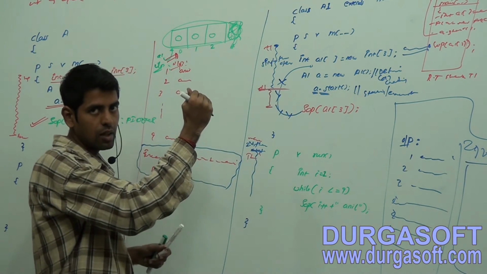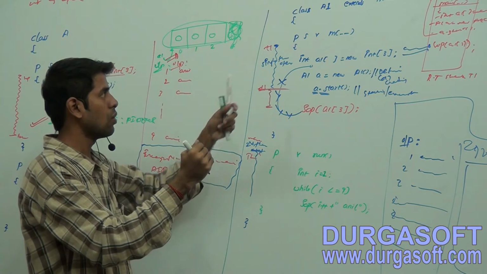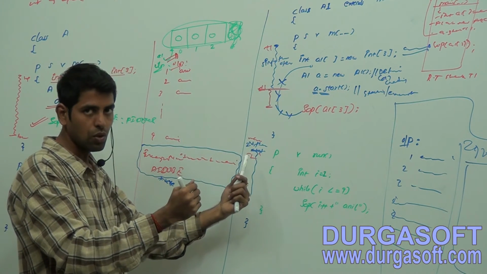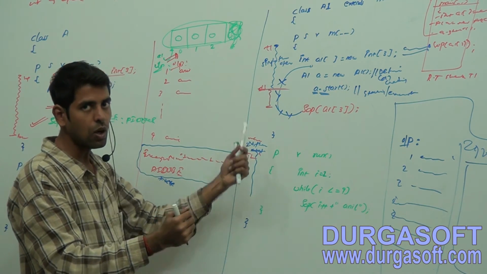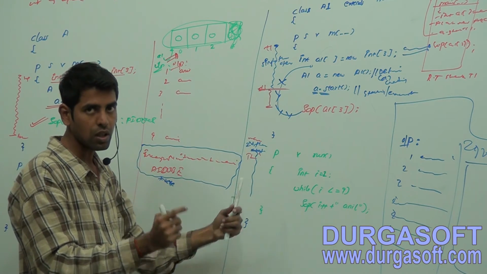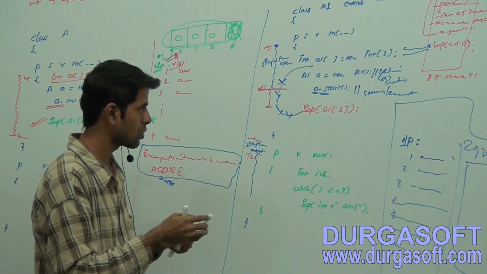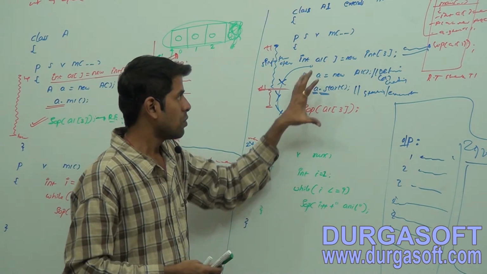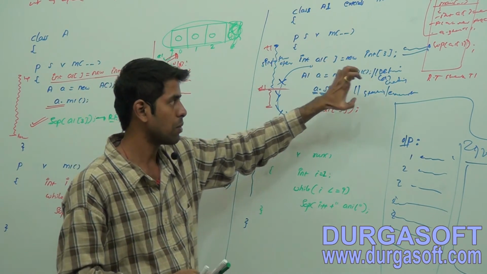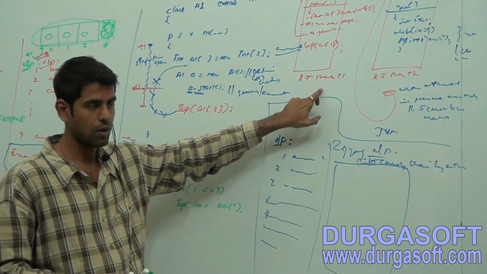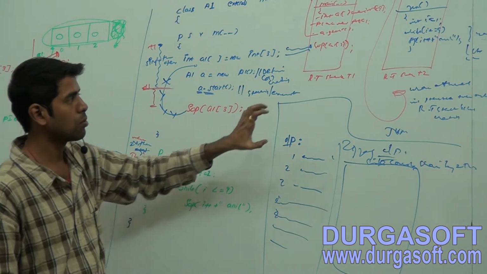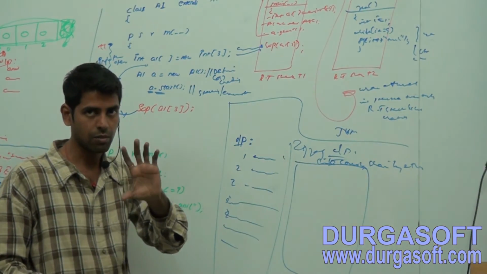In the middle of the old flow you are getting a new flow, because you are starting a new thread. Now for this thread there will be one runtime stack, and for this thread there will be one more runtime stack. When that will be created, I'll tell after.